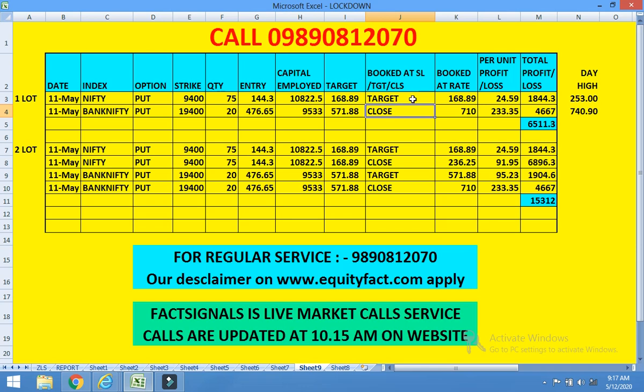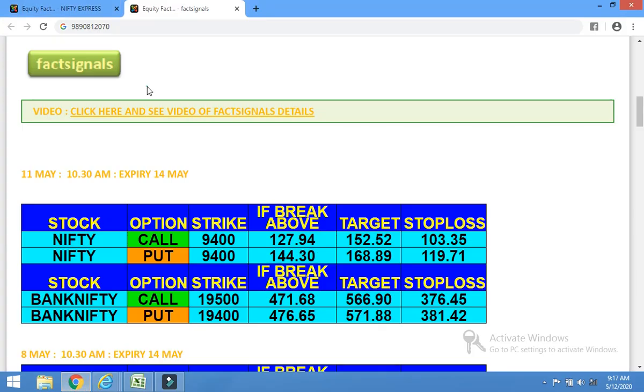So if you are trading with one lot of Nifty and one lot of Bank Nifty in fact signal, you should exit either Nifty or Bank Nifty on target.